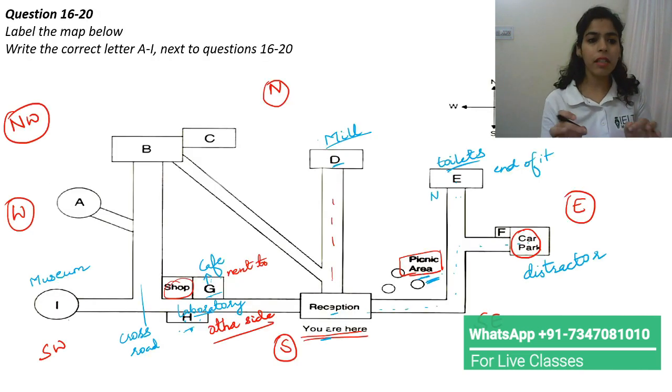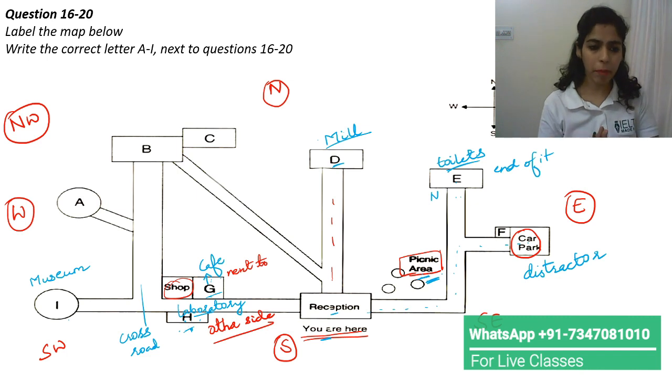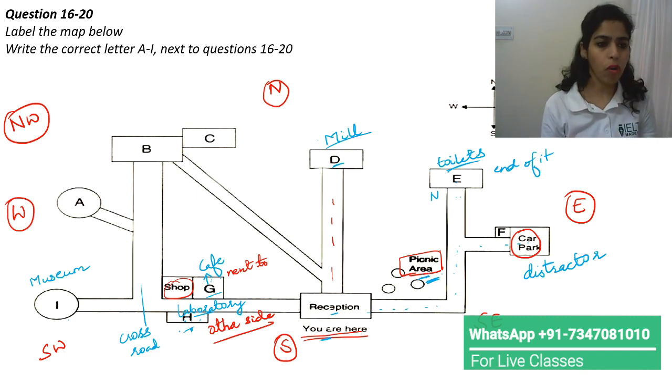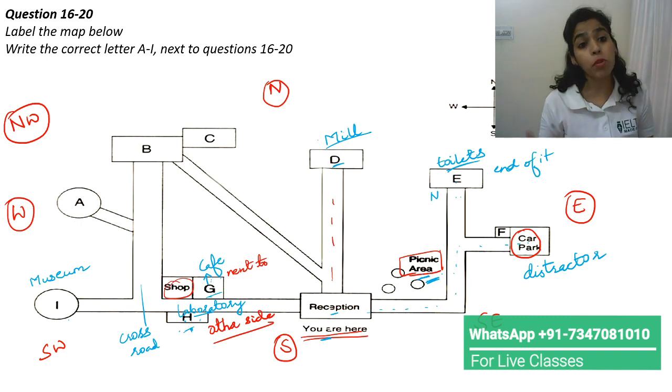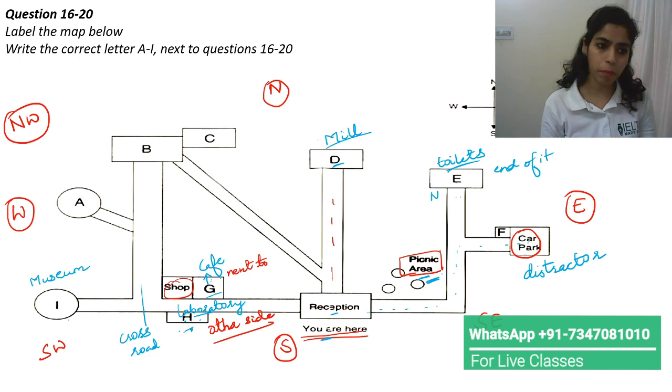I believe this is the method, guys. Whenever you have to do maps, just use this method. You'll never go wrong. For sure, you'll never go wrong. Just try to do it like this and practice maps often. Whatever your weak point is, you need to practice those questions more.